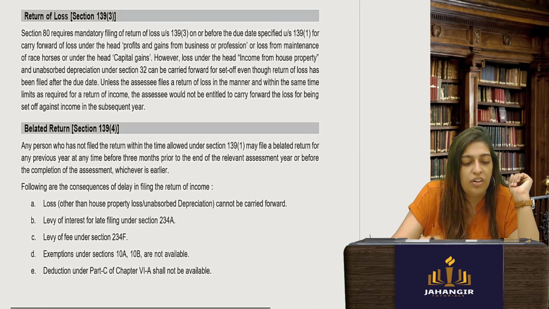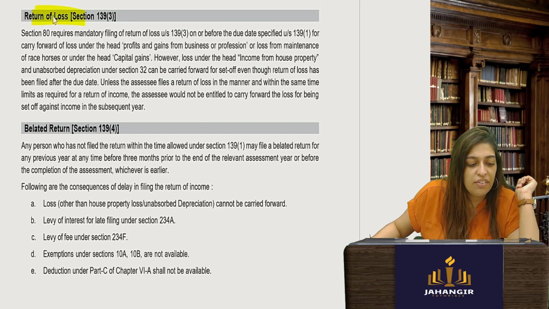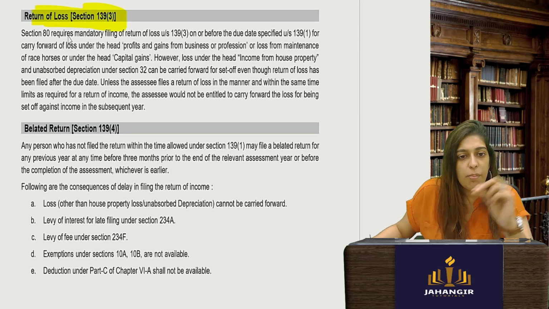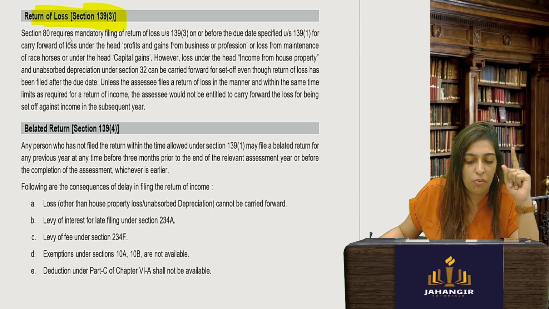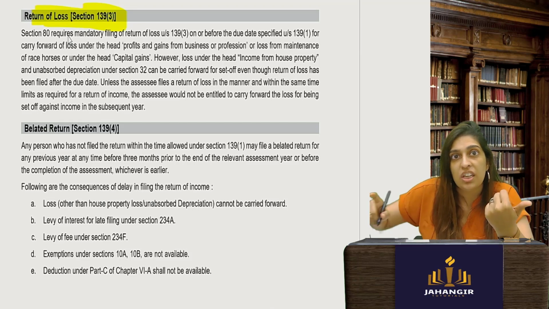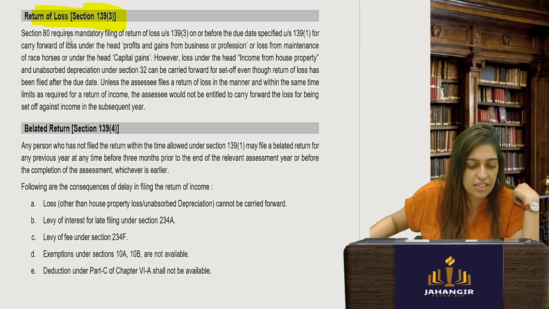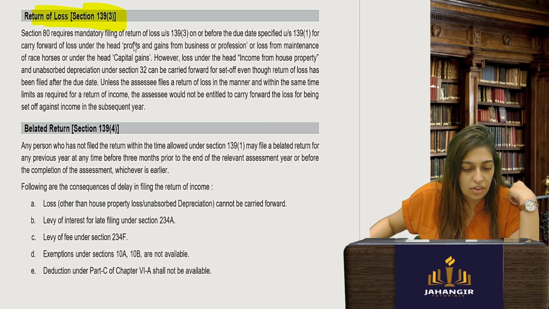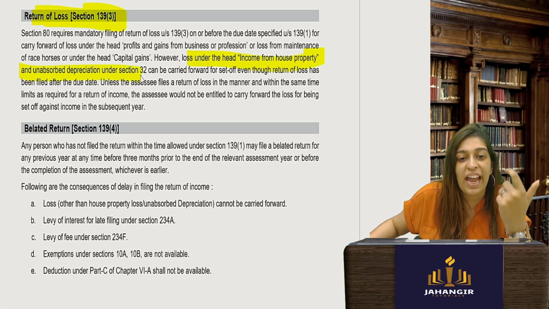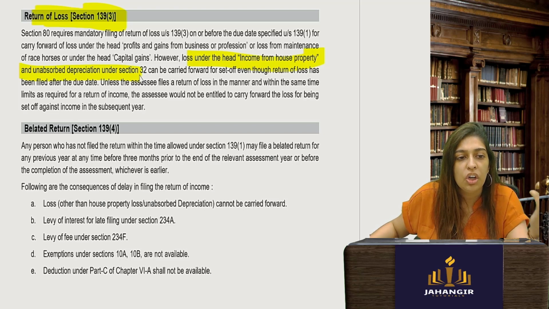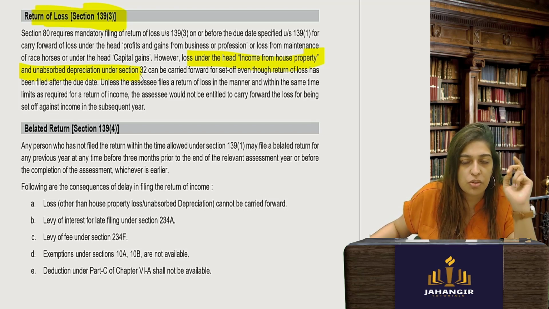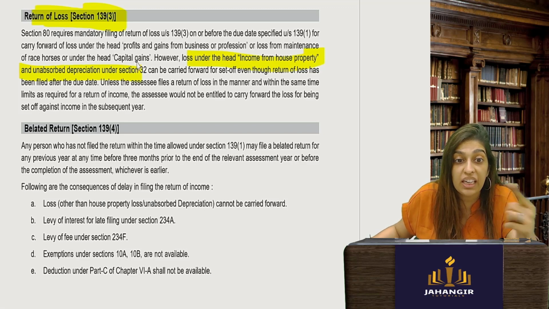Now, let's go to return of loss. Even if you have made a loss in a particular year, you still have to file a return. Why? Because you want to take the benefit of the loss so that next year you can set off your losses. Okay. Now, loss under the head of income from house property and unabsorbed depreciation can be carried forward even though you have not filed a return. Only these two specific losses, house property and unabsorbed depreciation. For any other loss, you have to file your return.